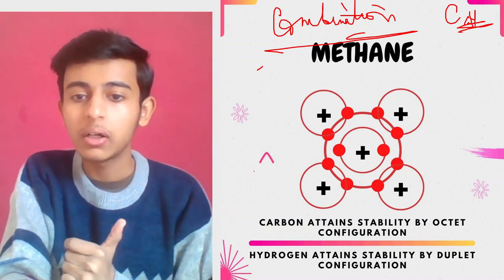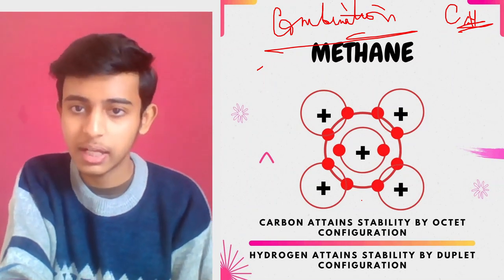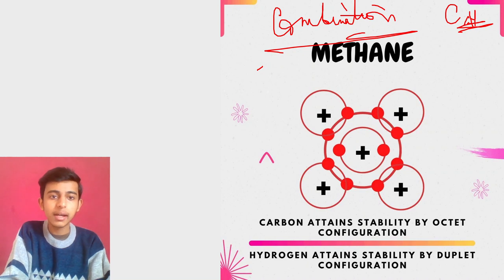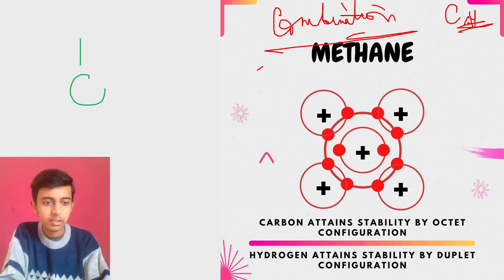Carbon attains stability by octet and hydrogen by duplet configuration, as you know. So let us just recall that. Let me change the pen. Okay, suppose this is carbon, right? It can share its four. Let me make the electron dot structure instead of the structure, that will be easier for you to understand.